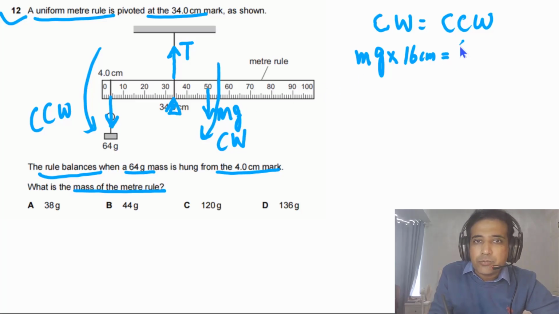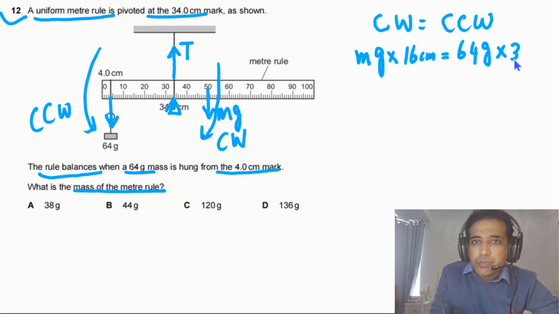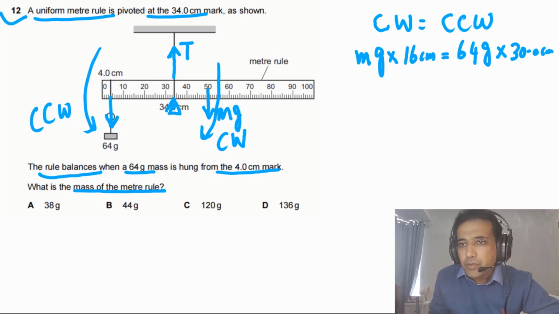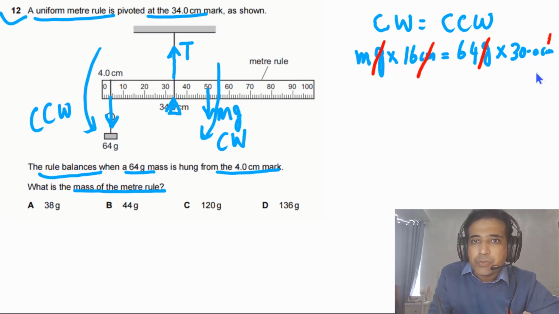This has to be equal to 64 g multiplied by the distance. This is 34, this is 4, so it means this is 30.0 centimeters. Now we can cancel this g with this g. Our answer will be in grams because the mass is given in grams. Then this centimeter will be cancelled with this centimeter.